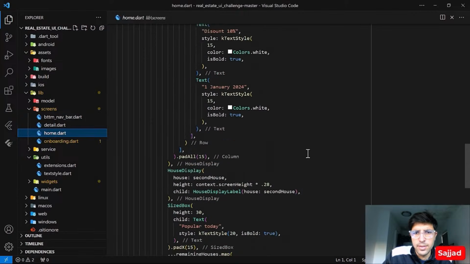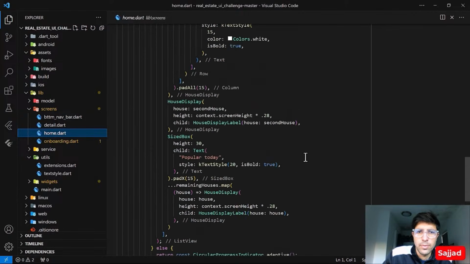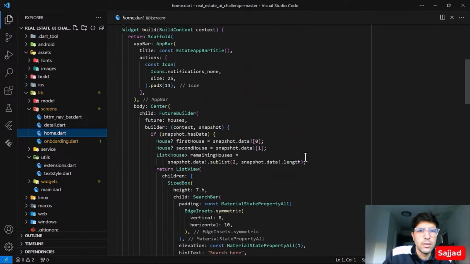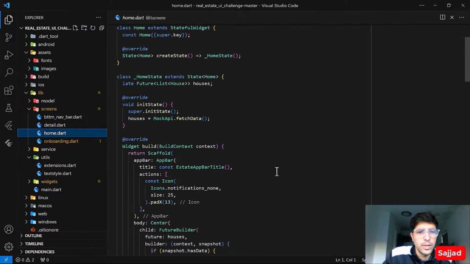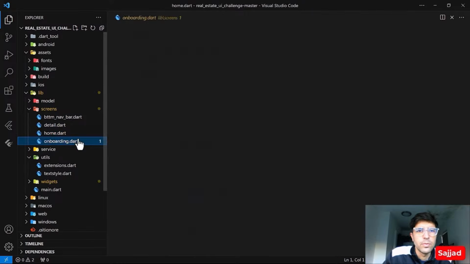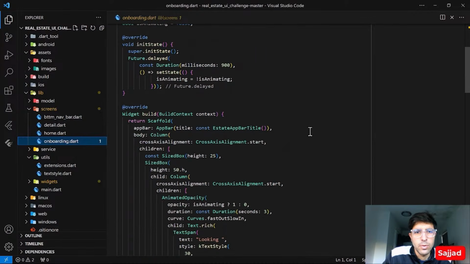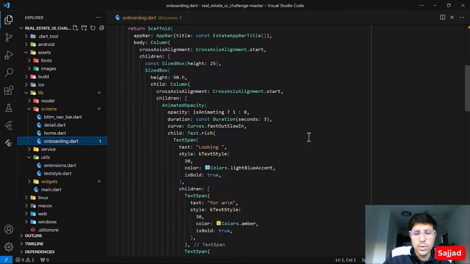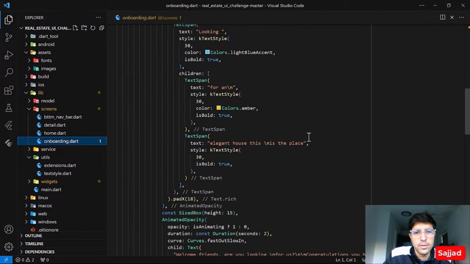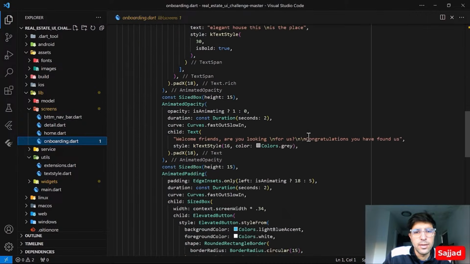All right, the same thing: excess code within the build method. We could remove some of the code outside and make it more formatted so that people can understand and read your whole code.